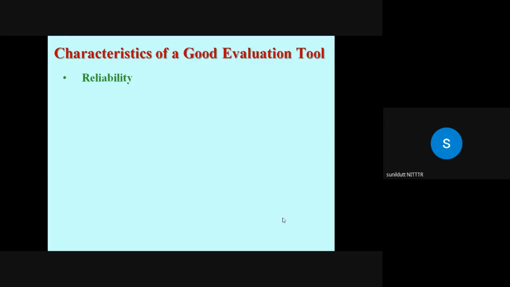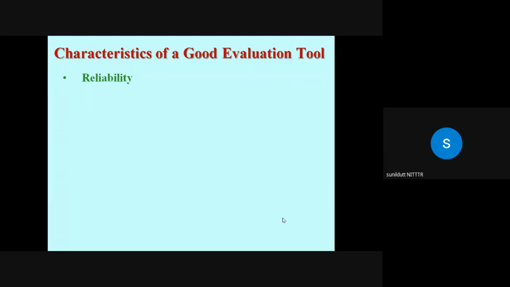Thirdly, if it were an essay test, how much would the scores have differed had a different teacher scored it? So you see, if one answer sheet is marked by two or more teachers, and that answer sheet carries almost the same marks, then we can say that test is providing reliable results. Or if you have prepared two parallel forms of a question paper and both are given to the students, and there is a high degree of correlation, then we say both the tests produce reliable results.